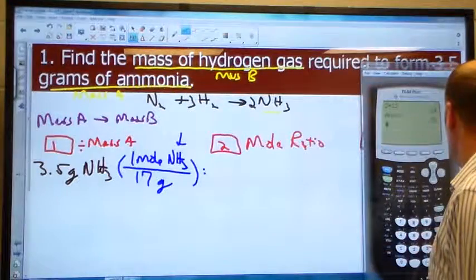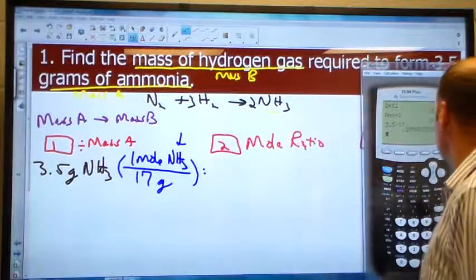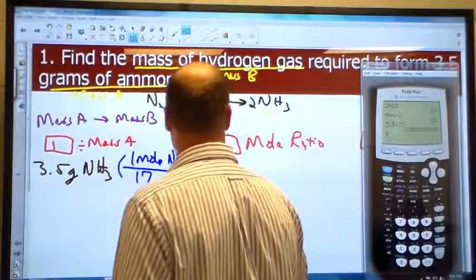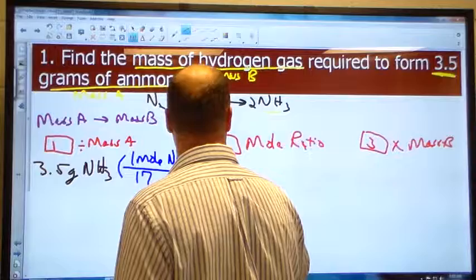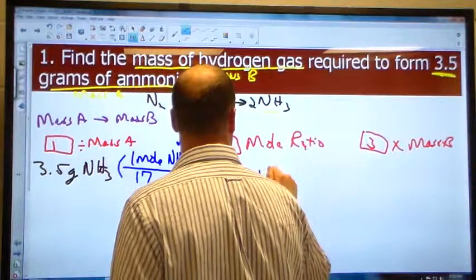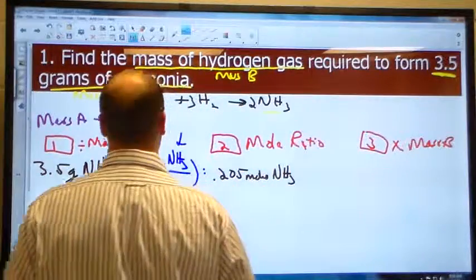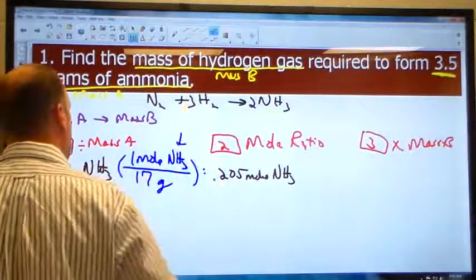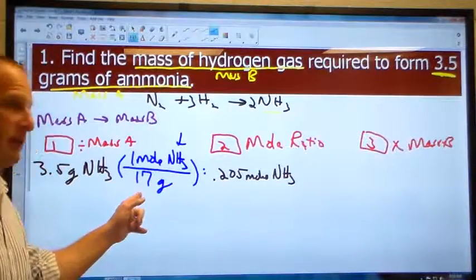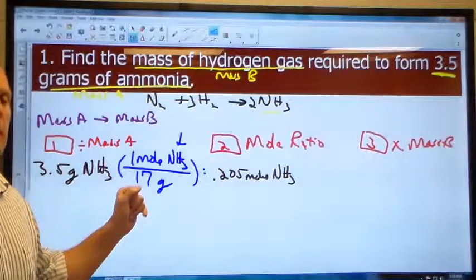How come on the 1 mole of NH3, why wouldn't it be 2? Why would you have 2? Because it says 2 NH3 in the equation. 2 NH3s would be 34. You agree? Okay.